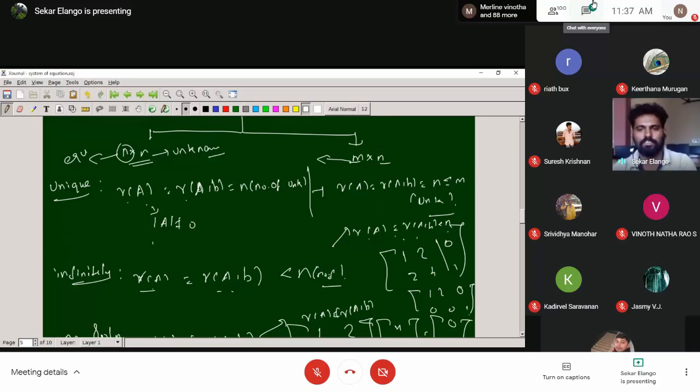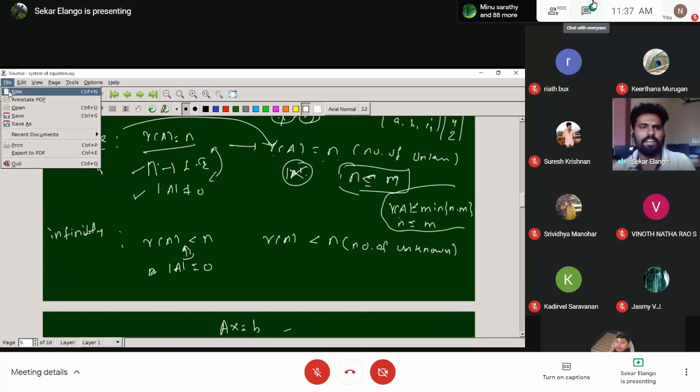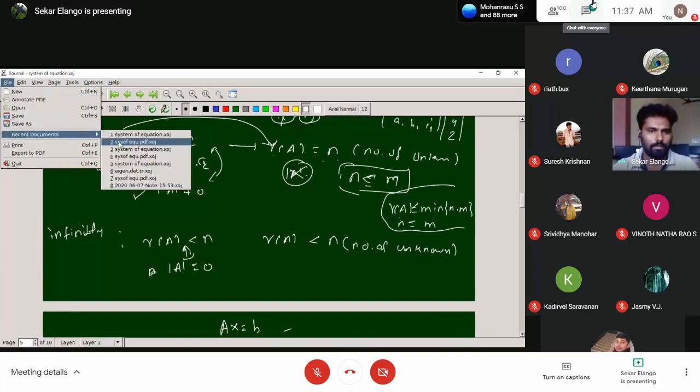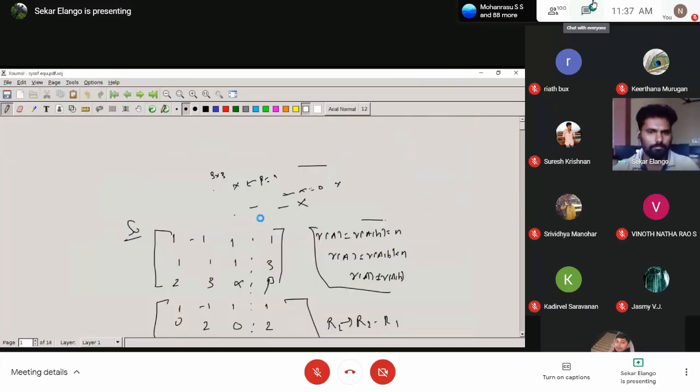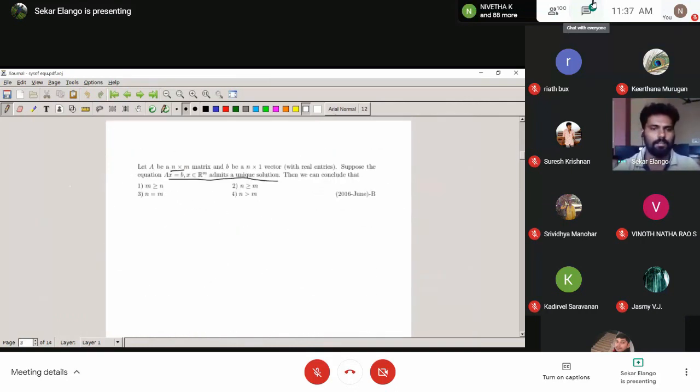Why? Because rank of A has a definition. Here I already mentioned, rank of A is less than or equal to minimum of (n, m). Using the idea we discussed, n and m have a relation: n is less than or equal to m. Okay. Here also, directly you can see that A is an n cross n matrix and B is an n cross 1 vector. B is an n cross 1 vector. It is a non-homogeneous system, and a solution would exist. Then what will you conclude?